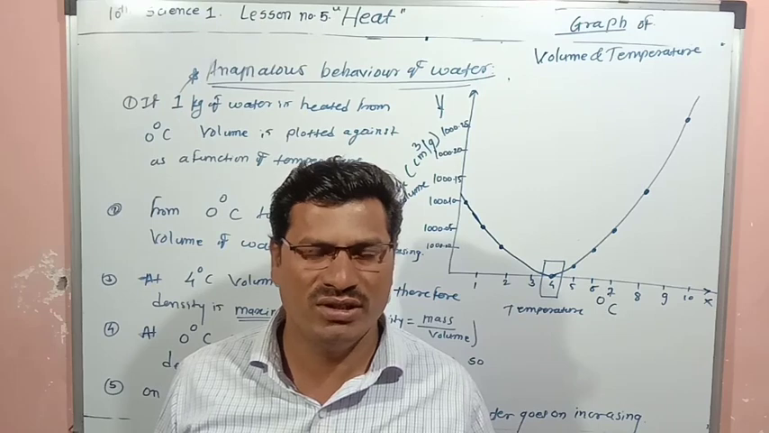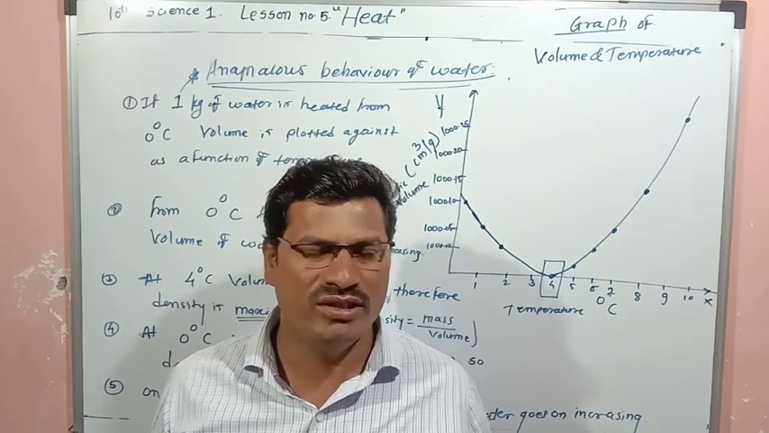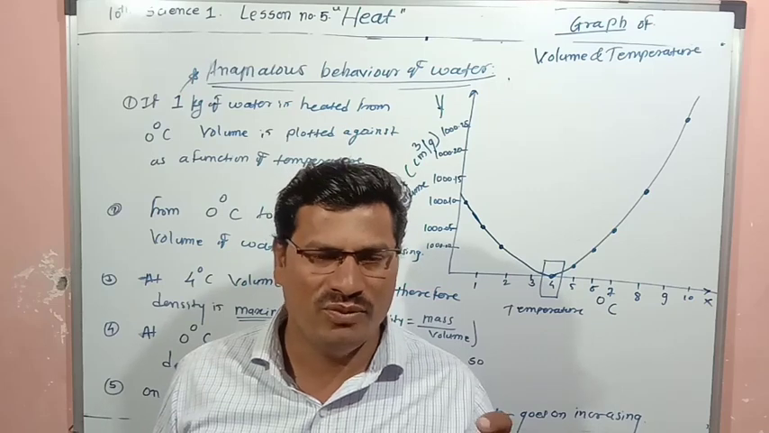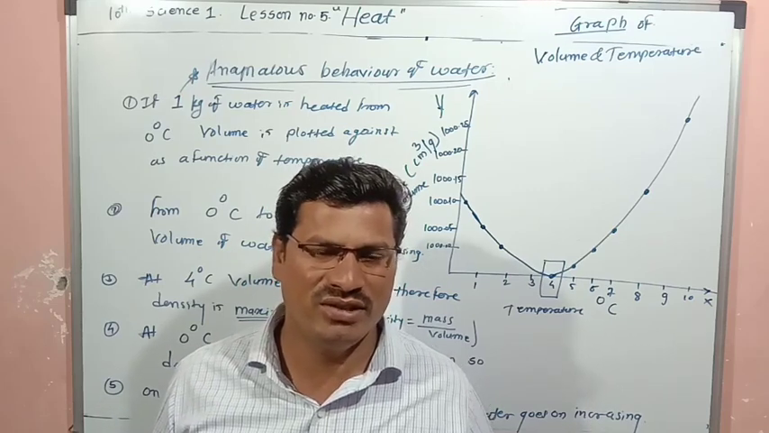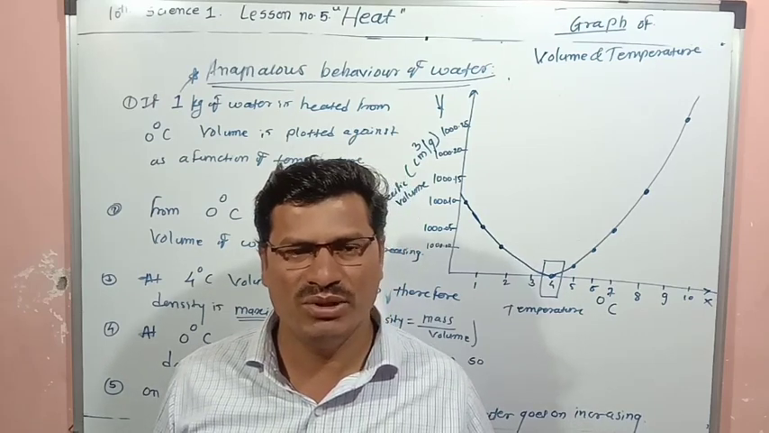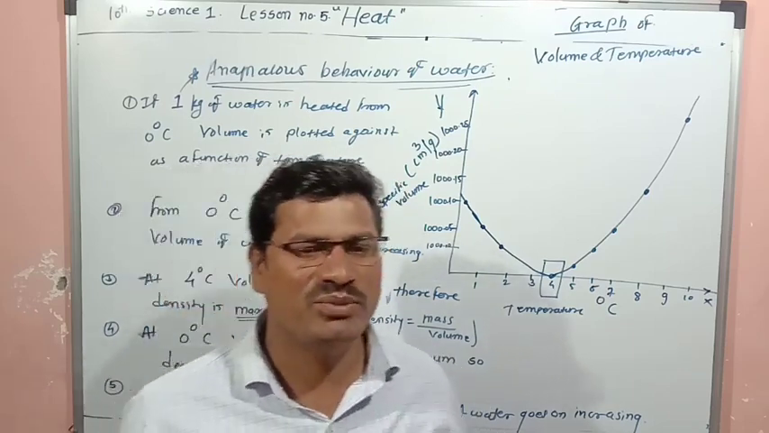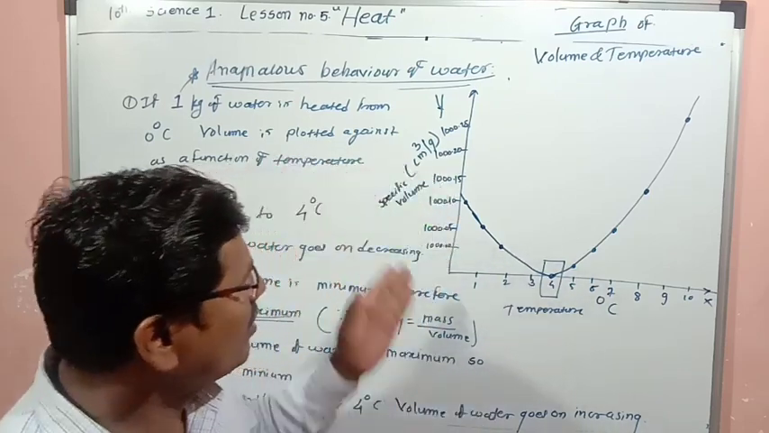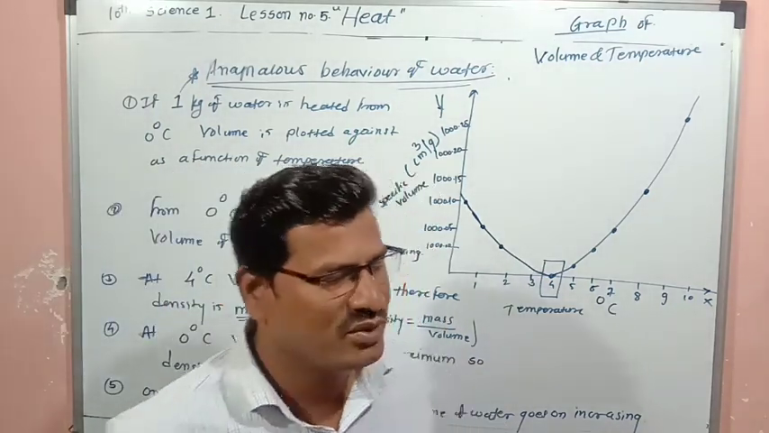At 0 degrees Celsius, there will be maximum volume and density will be minimum. So at 4 degrees Celsius, density is maximum, and at 0 degrees Celsius, density is minimum, and ice will float on water. So this is the anomalous behavior of water. With the help of an example, we are going to see this with the help of a graph.